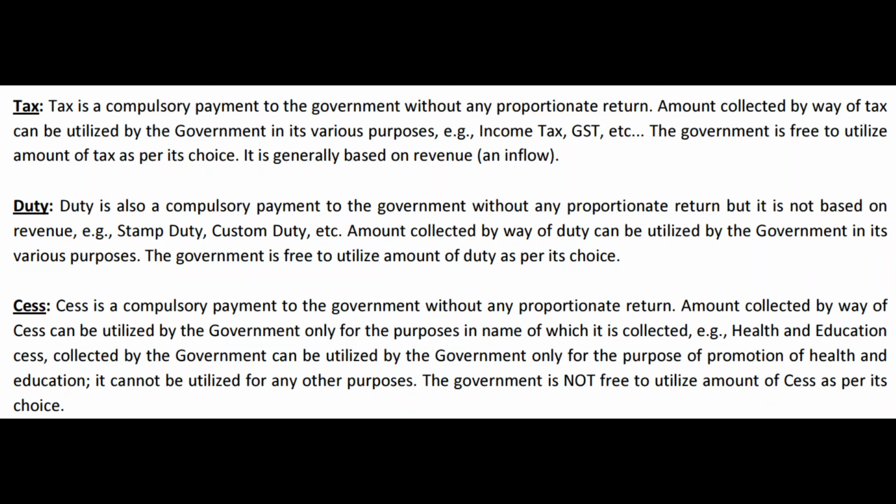Of course, it is a different story how much each state will get. That depends upon the Finance Commission recommendations. Again, we don't have to go into those constitutional requirements. But we should have an idea that tax and duty collected by central government must be shared with state governments.